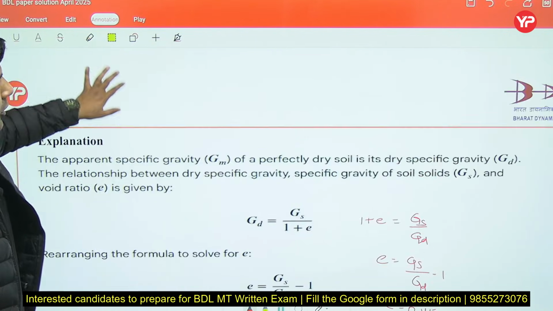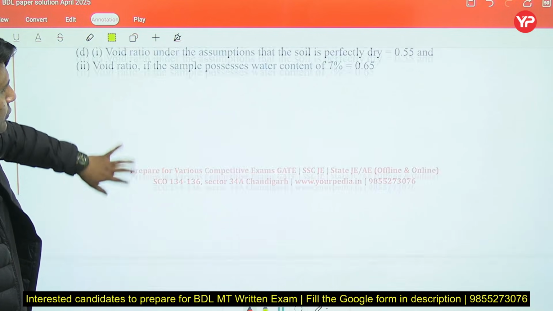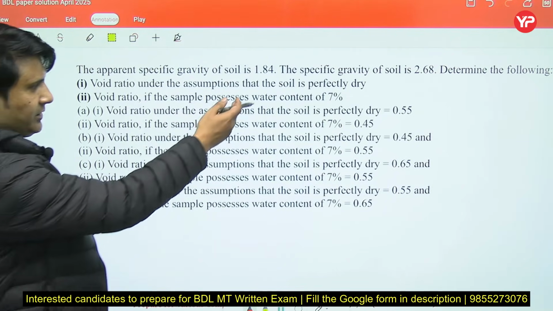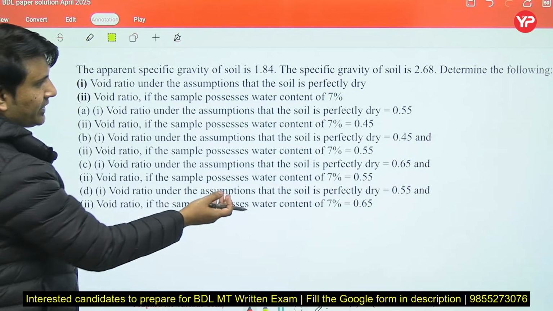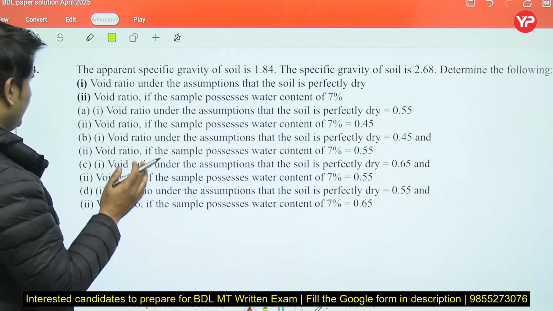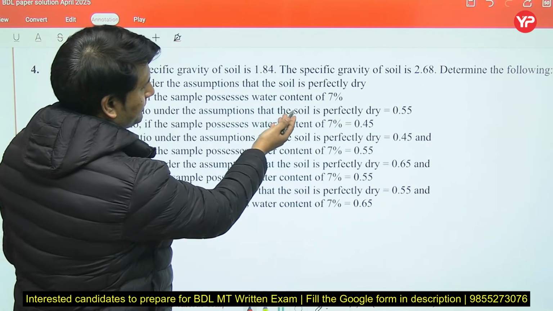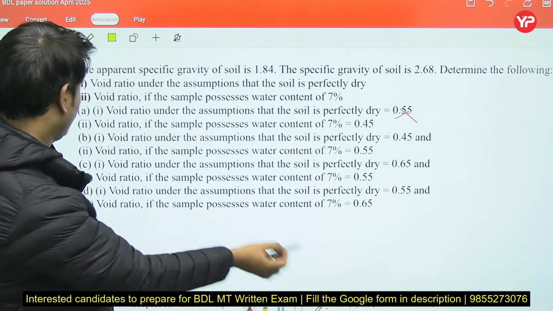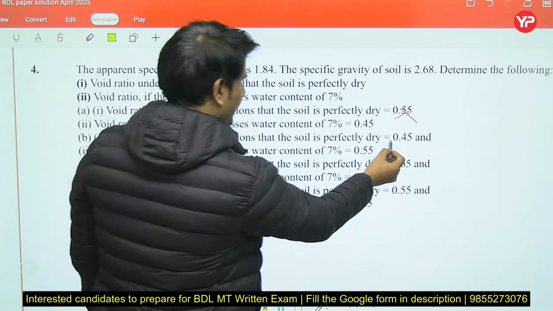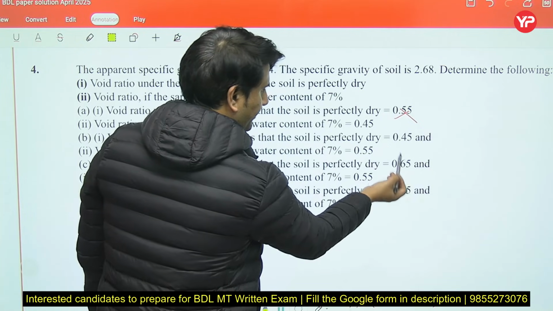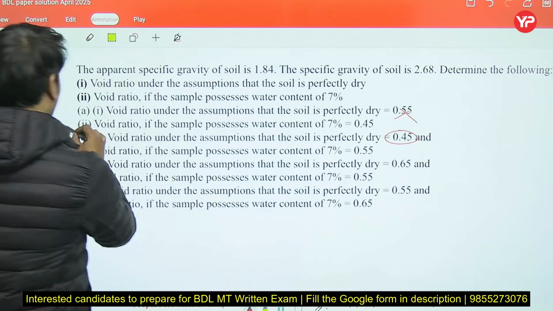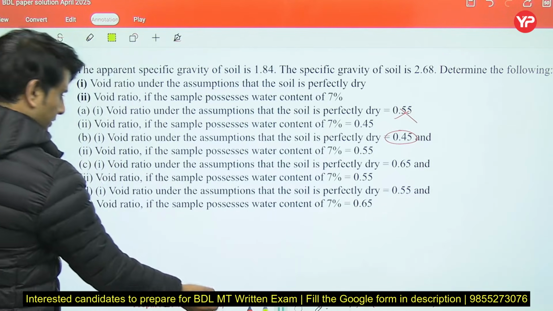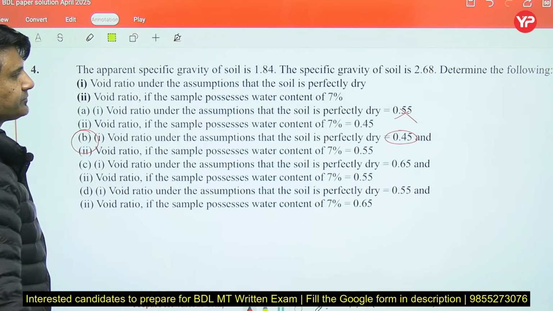From the options you need not evaluate the second portion, because you can directly tick the answer. The void ratio assuming perfectly dry, we have come up with 0.45. Now the options: A, B 0.45, 0.65, 0.55. So this is the right option. B is the correct answer.